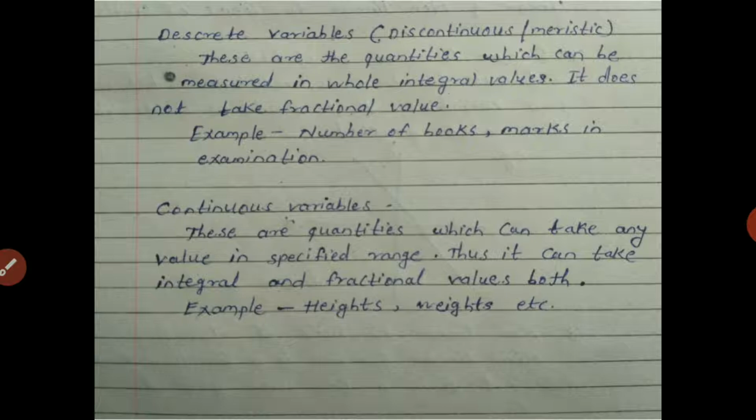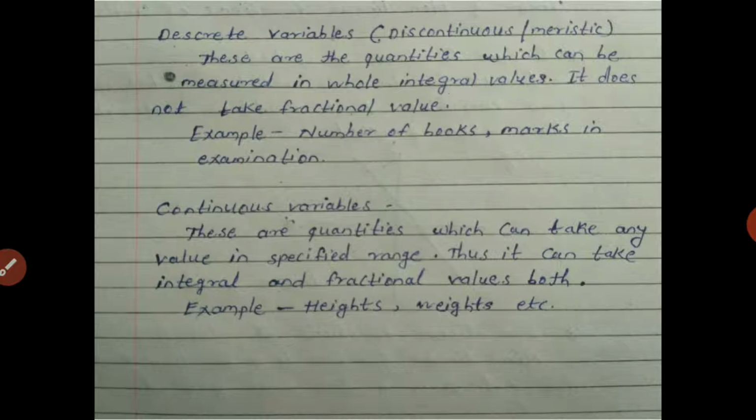So in discrete variables, the numerical value does not take any fractional value. The example is number of books or marks in examination. So if any student gets 75 marks out of 100, he will never get a 75 point mark.